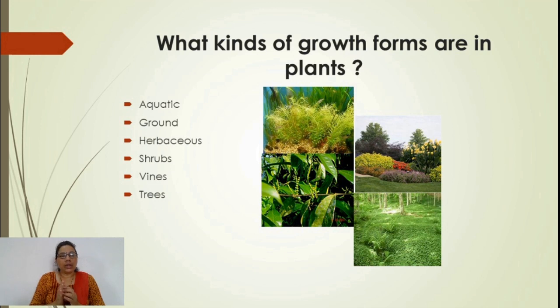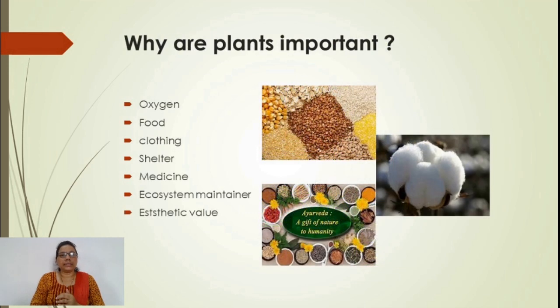It is a thallus structure plant body. What do you mean by thallus? A thallus is a structure which does not show differentiation into root, stem and leaf. Spirogyra, for example, has only a thallus. But for a mango tree, we call it a plant body. Then there are herbaceous plant bodies, shrubs, vines and trees. So there are a lot of forms and differentiation found in plants.